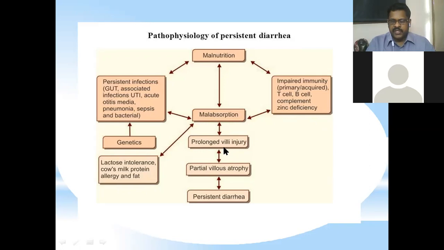And prolonged villi injury. Villi are the absorbing units present in the small intestine. Their injury also results in poor absorption. And partial villus atrophy and persistent diarrhea. So these are the reasons it may finally result.